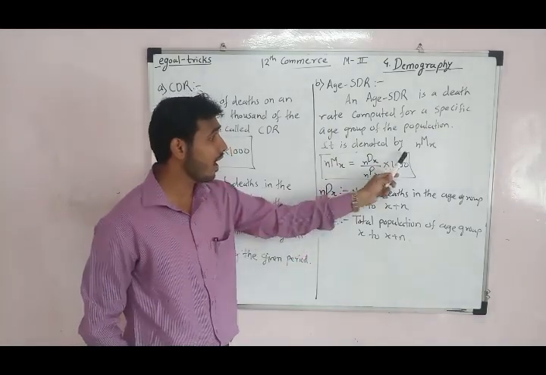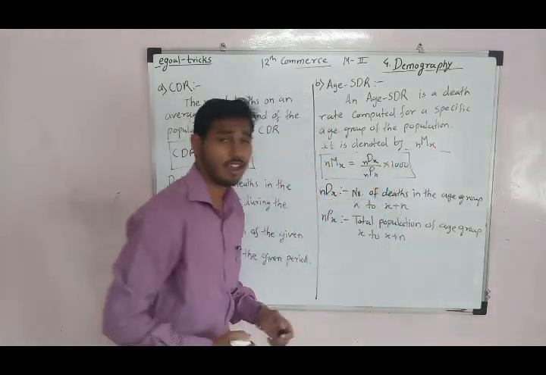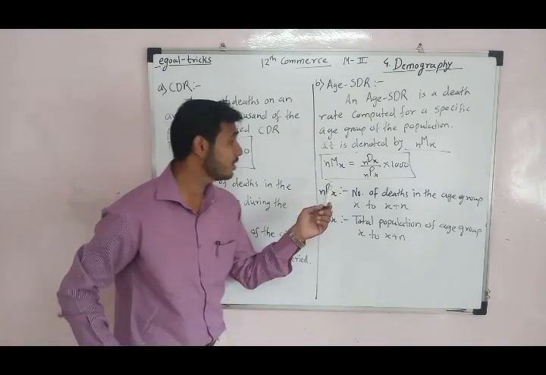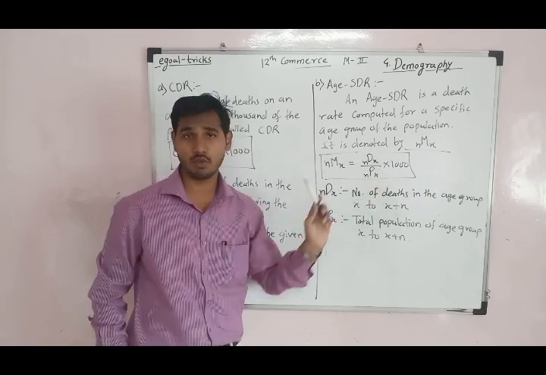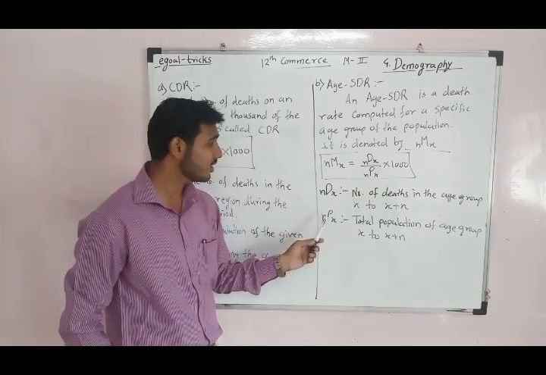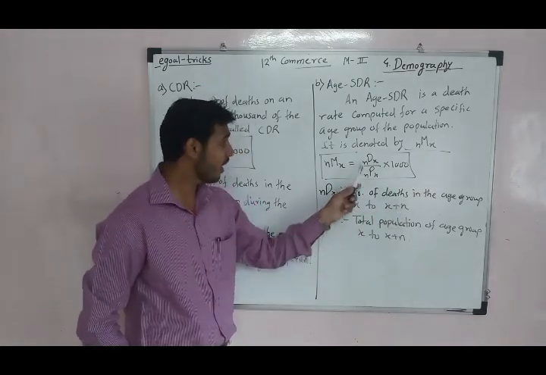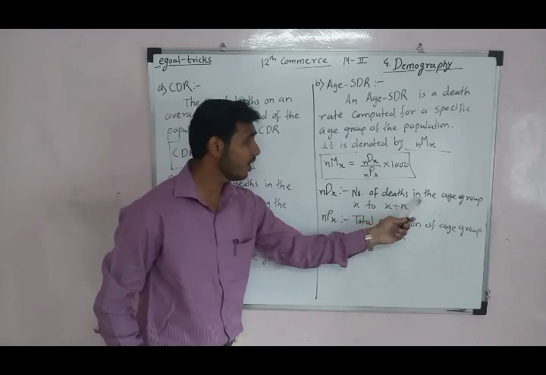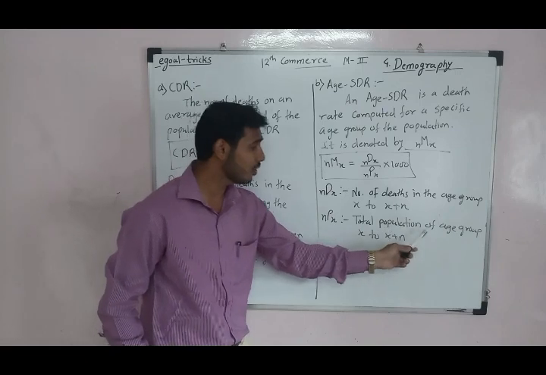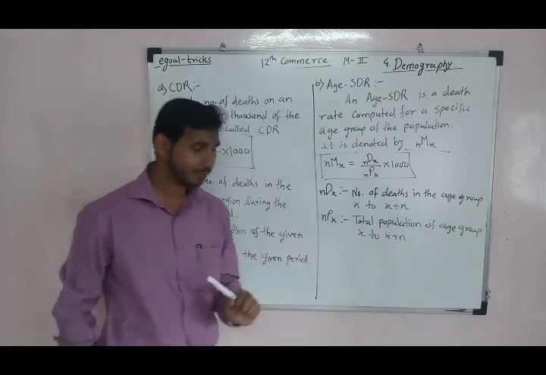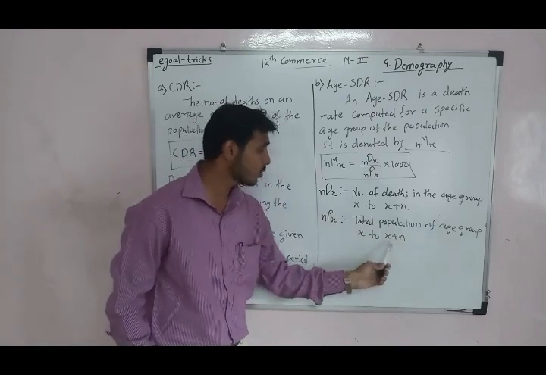It is denoted by nMx, and the formula is nMx is equal to nDx upon nPx into 1,000, where nDx is the number of deaths in the age group x to x plus n, and nPx is the total population of the age group x to x plus n.